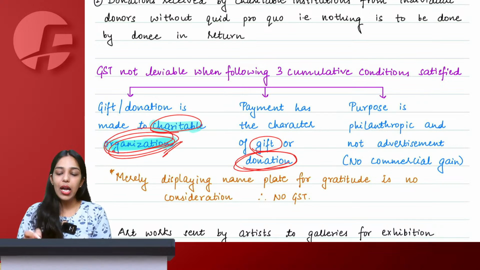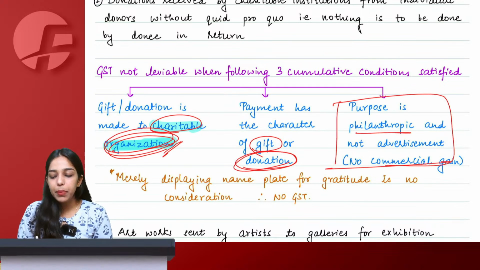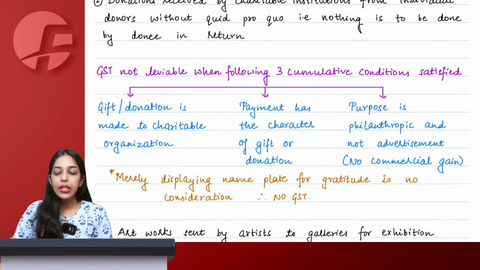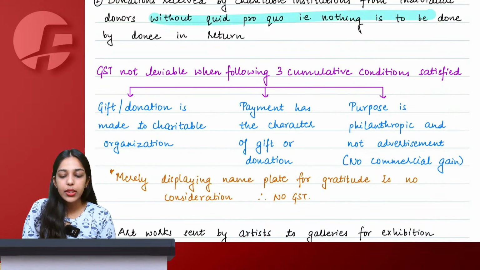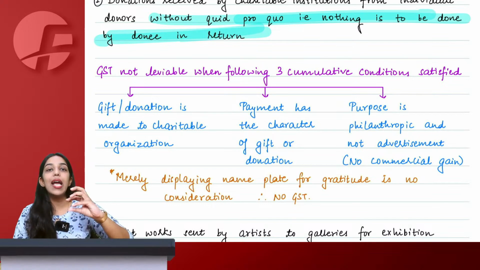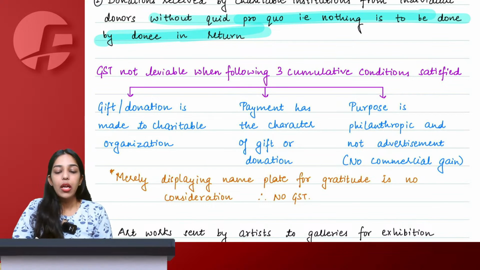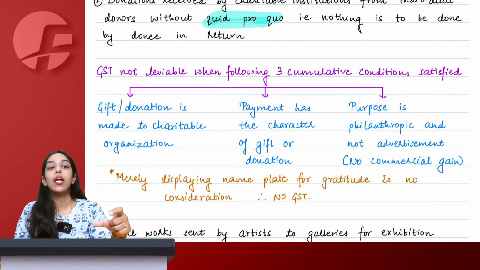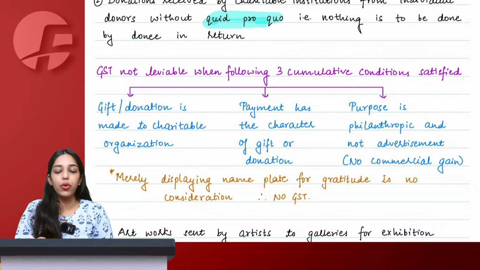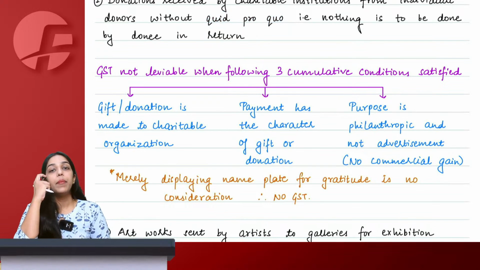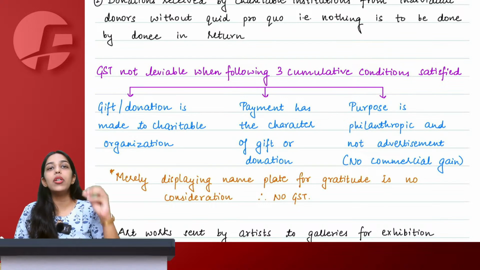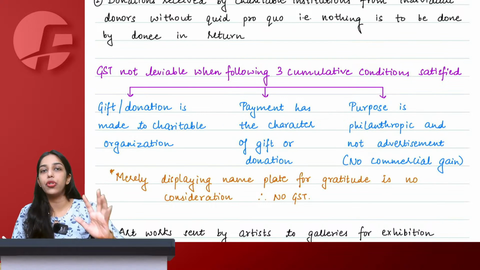And last, most important, the purpose has to be philanthropic. The purpose has to be philanthropic, which means nothing has to be done by the donee in return. We are not expecting quid pro quo. Quid pro quo means something in return. We are not expecting any quid pro quo, which means it is purely for the philanthropic purpose in the nature of donation. I am not trying to gain any commercial gain out of it.